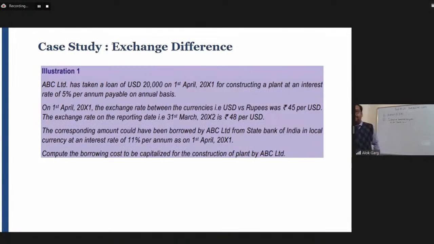Illustration number 1. Okay, illustration number 1, page number 7.193, of the study material which is reprinted on February 2020.